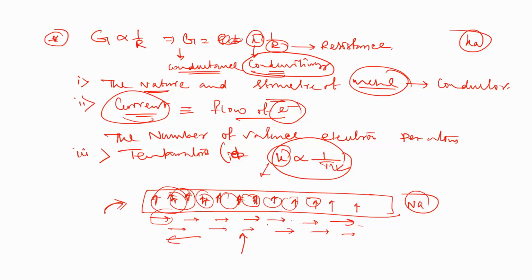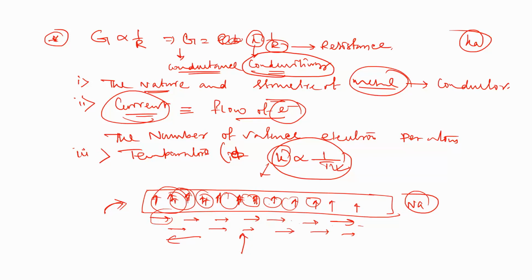So there will be no symmetric flow of electrons; the flow will be asymmetric. That's why when we increase the temperature, the conductivity value gradually decreases. So these are the points based on which we describe conductivity.